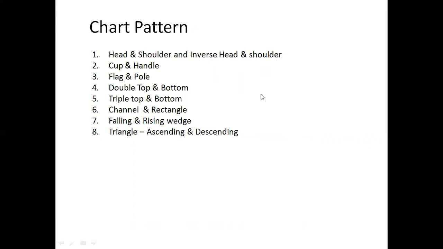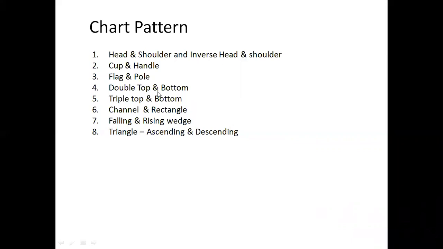Okay, so this is called chart pattern analysis or price pattern analysis. Both the meanings are the same. Here we will see 8 types of patterns: when this kind of pattern is formed, how many days you have to hold the trade, and how many days you can expect a target. Some are positional trades, that is head and shoulder. Cup and handle is also a positional hold, holding for 1 month to 2 months.